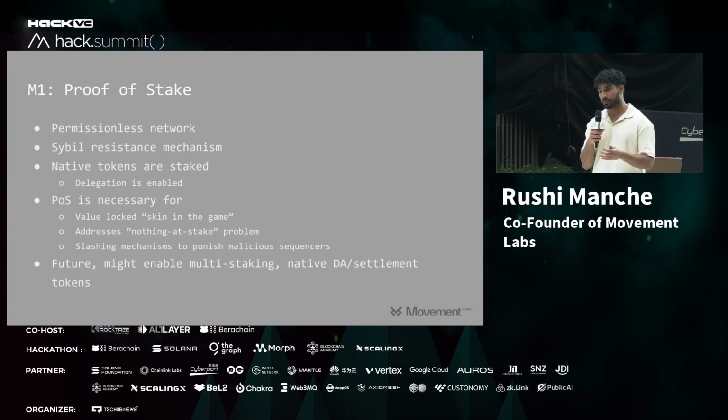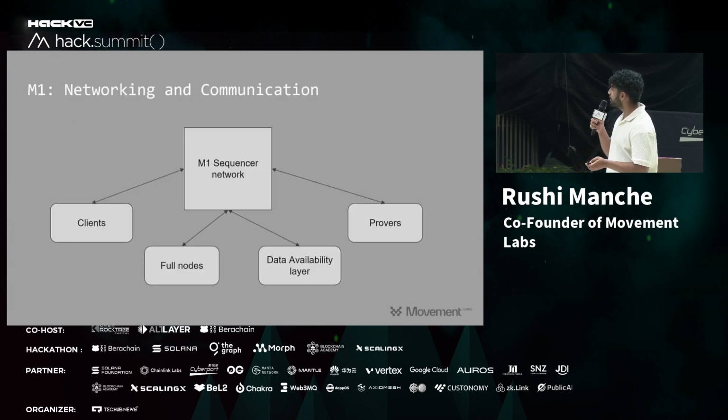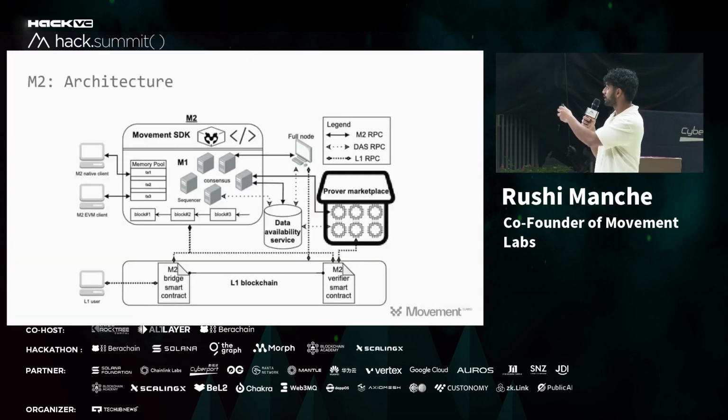We're announcing some pretty big partnerships with your favorite protocols, all launching with our stack. It's actually complementary to other rollup stacks, so you can use the OP stack, or the Arbitrum stack, and use the VM on top of it. So we're actually just bringing parallelization and high throughput blockchains to every ecosystem. A little bit on how the sequencer network works: you have the full nodes connected with light clients, and then provers to connect to the SDK itself.